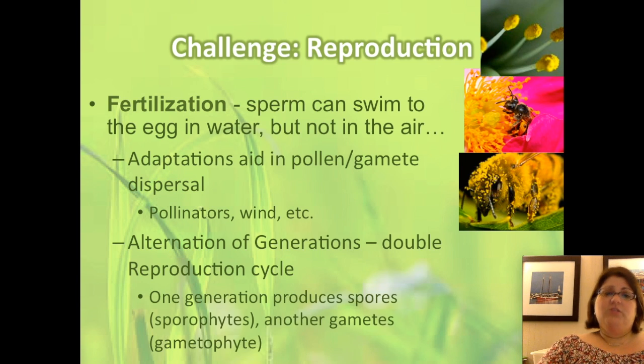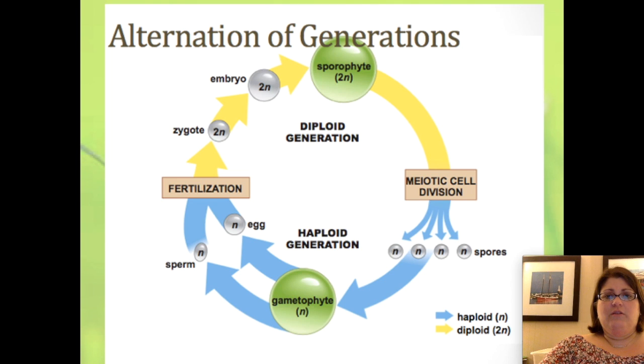One of the generations produces spores, and we call that the sporophyte. The other one produces gametes, which we call the gametophyte. Now, we'll talk about alternation of generations, more of what it is in detail in a later note session. But here's a really simple overview.